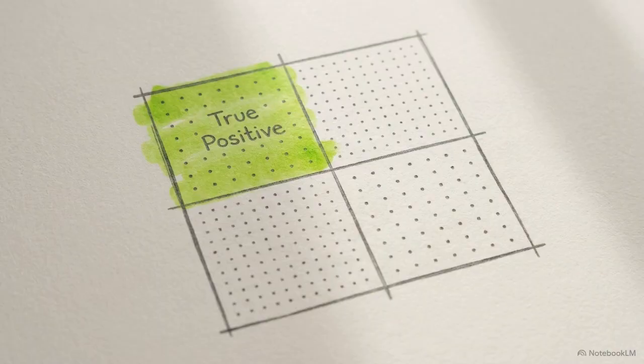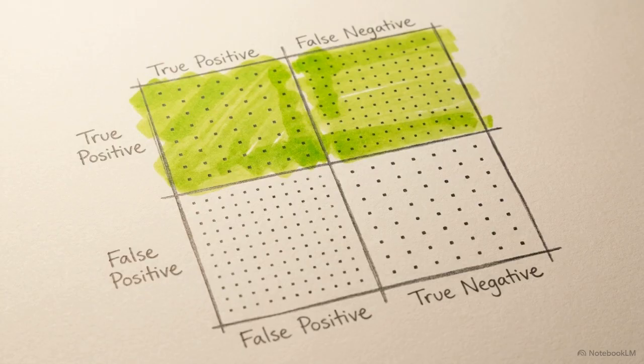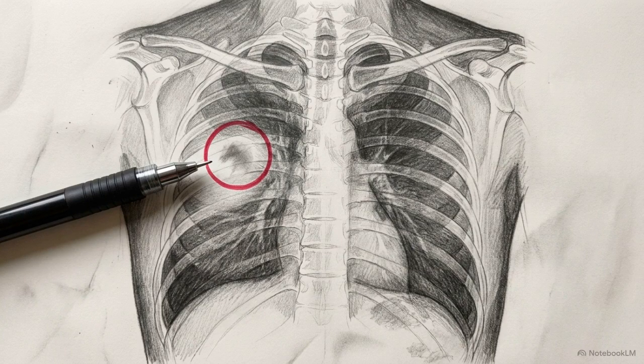From this, we derive precision, the ratio of true positive predictions to all positive predictions made. We prioritize precision when the cost of a false positive is catastrophic, like incorrectly classifying a legitimate transaction as severe fraud. Conversely, recall measures the ratio of true positives to all actual positive cases in the dataset. We optimize for recall when missing a true positive is dangerous, such as failing to detect a critical medical anomaly.